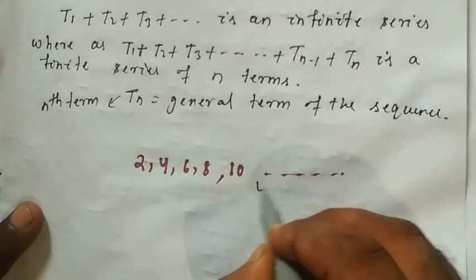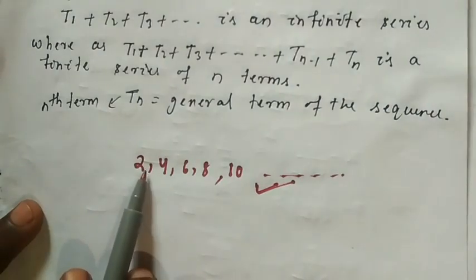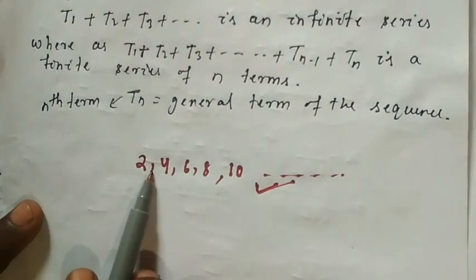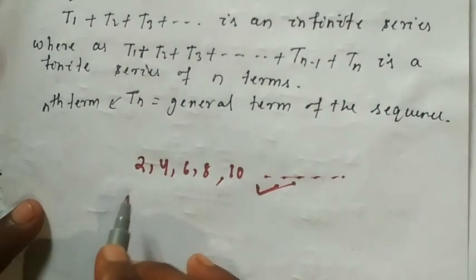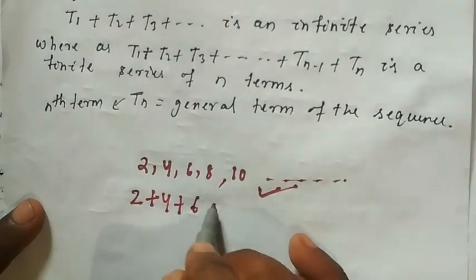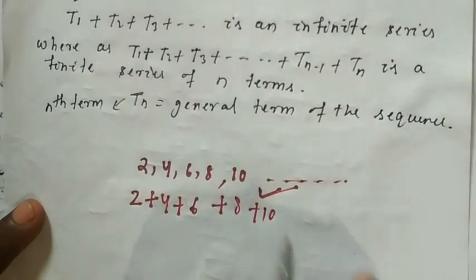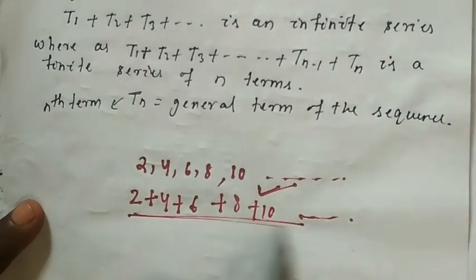When will the sequence become a series? If the terms of the sequence you write in addition form. That means you can write 2 plus 4 plus 6 plus 8 plus 10 and so on. So this will become a series.